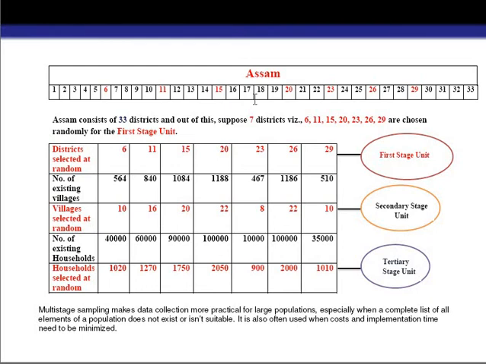Okay, if the lists are available to us, then we'll go for multi-stage random sampling, and if the lists are not very clear to us, we'll go for multi-stage cluster sampling. So when do you use multi-stage sampling? When our population size is very large and it is placed in a geographically large area, in that case it is better to use multi-stage sampling in comparison to others, because it will reduce both the cost and the time of the survey. That's why we should go for multi-stage sampling in this type of scenario.